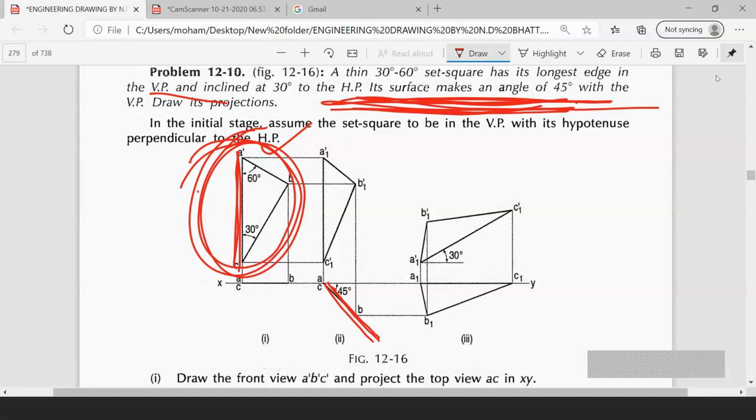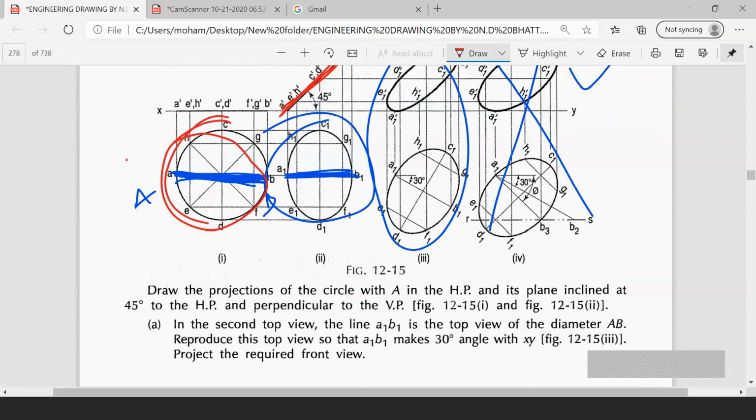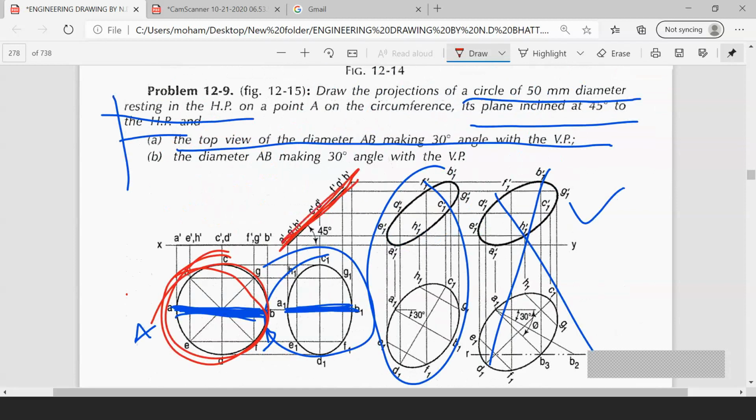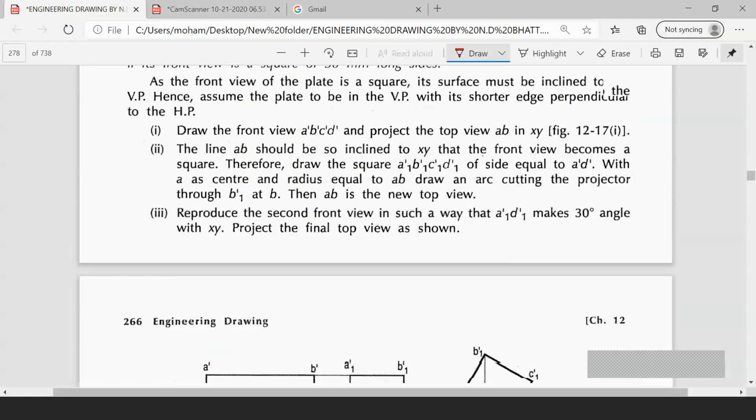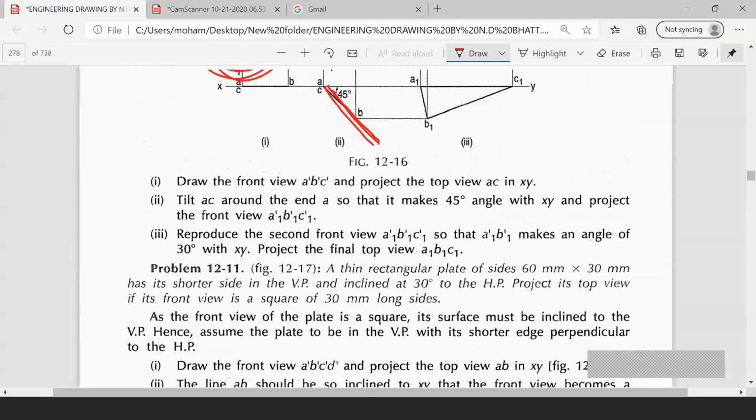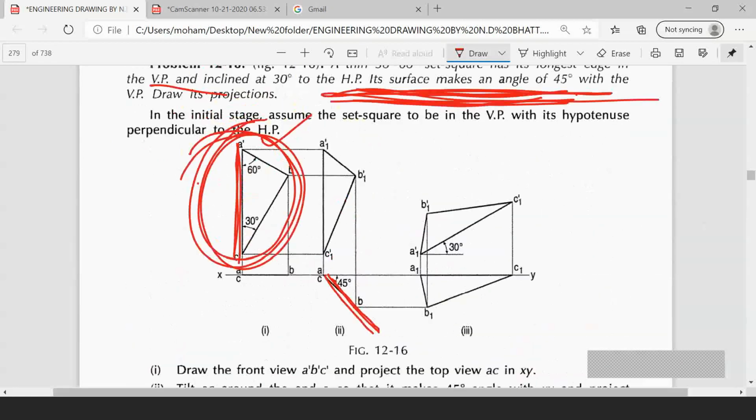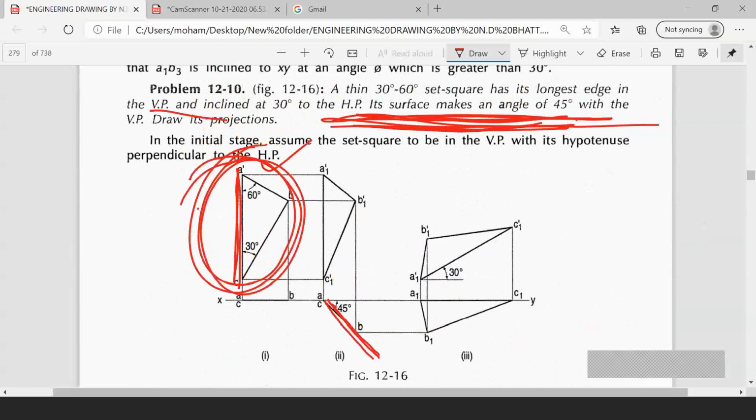If you are drawing the basic diagram in HP, as in the previous problem you have seen, the first inclination should be drawn in VP. If you get confused, you can use both of these conditions to draw the diagram.